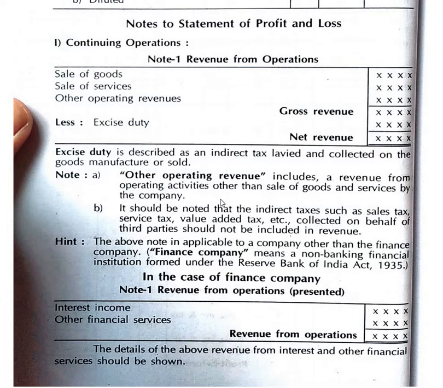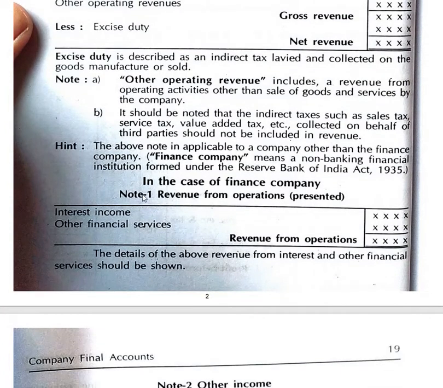Usually this revenue from operations is in the case of non-finance companies. Then what happens in the case of finance companies? Suppose the problem given is of a finance company; here we have another working note number 1 itself. In a finance company, what are the sources of revenue? Sale of goods cannot be considered as revenue from operations because it is a finance company.